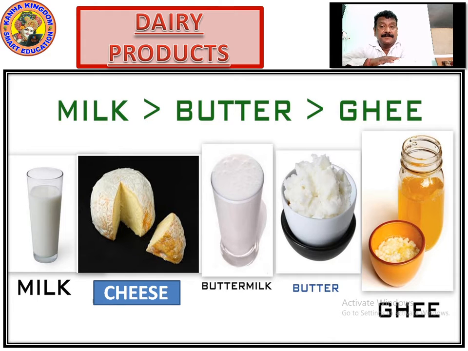For your reference, I am showing this picture so that whenever these things come to your mind, you know that all these things are made of milk. There are many other things, like sweets, which are made of milk, but these are the main products of milk. Now let's see what the cow eats.